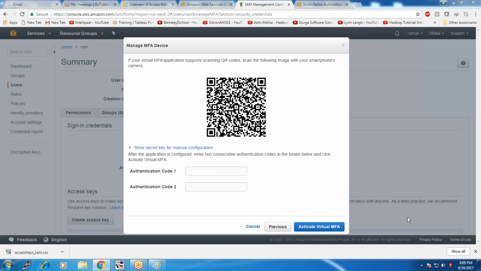This QR code in turn will generate two authentication codes. Okay, you need to type these authentication codes. The first code generated is up to your choice. You check with your authenticator. Okay, 207988. These are the two codes that are generated on my mobile. Activate virtual MFA.